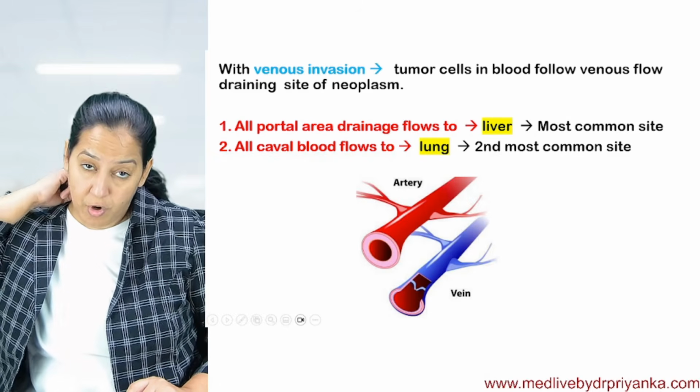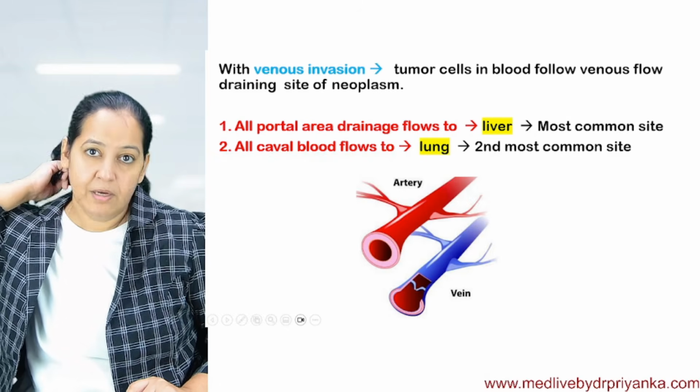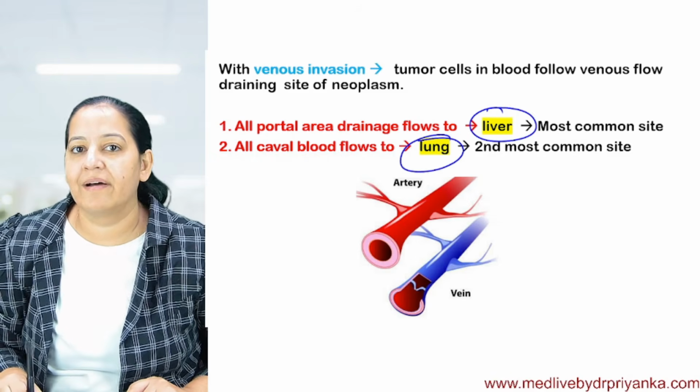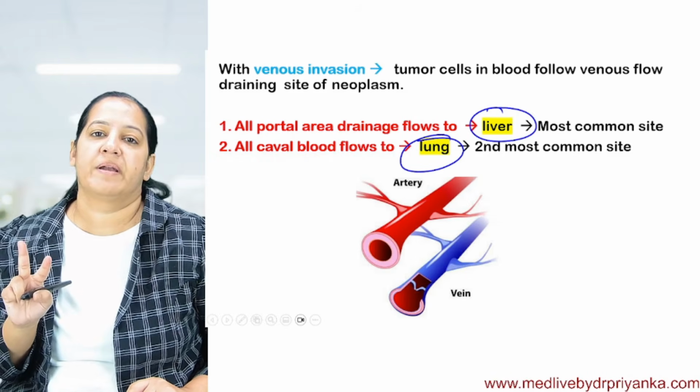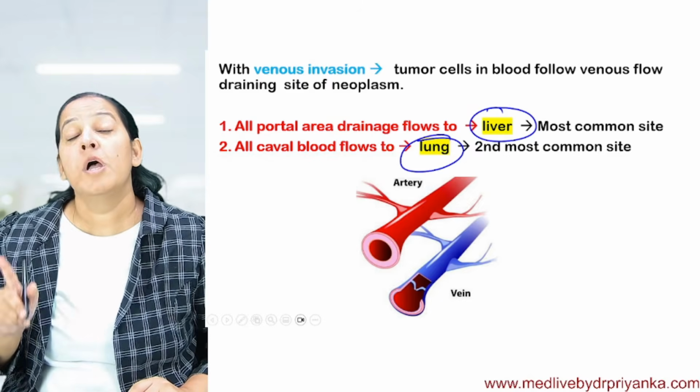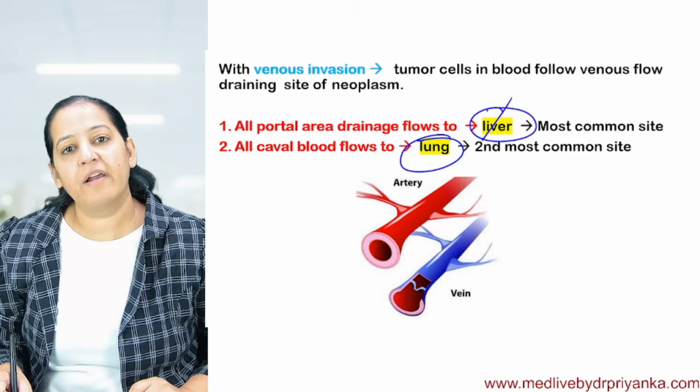Okay, now you know the most common organ of metastasis. The most common organ of metastasis is liver, followed by lung. Most common 2 organs of metastasis. Secondaries can be found in any organ from head to toe. But the most common secondary is formed in liver, followed by lung.